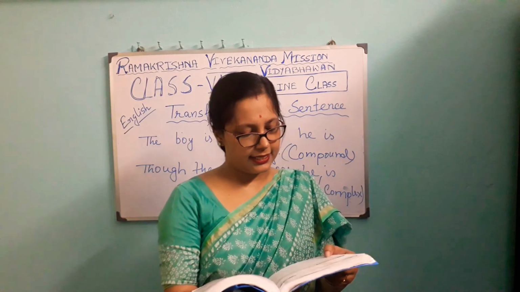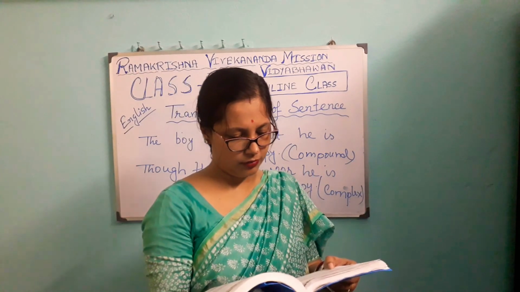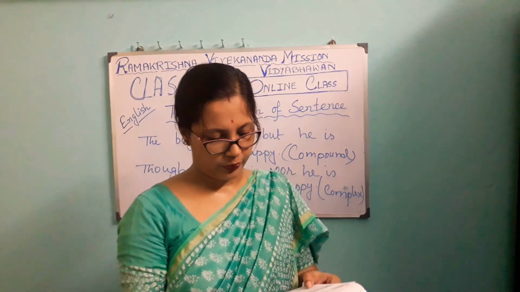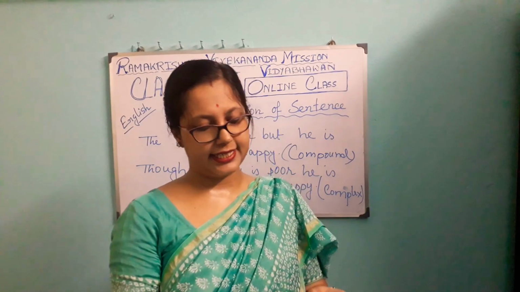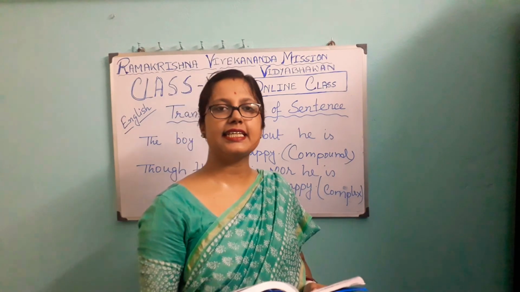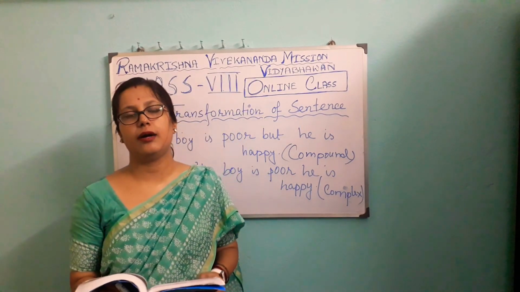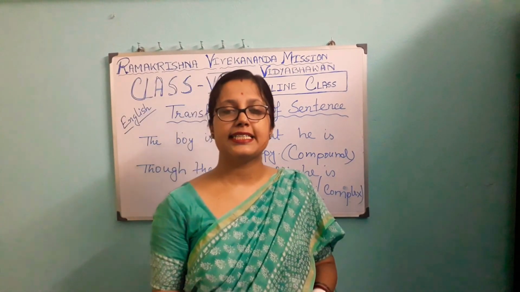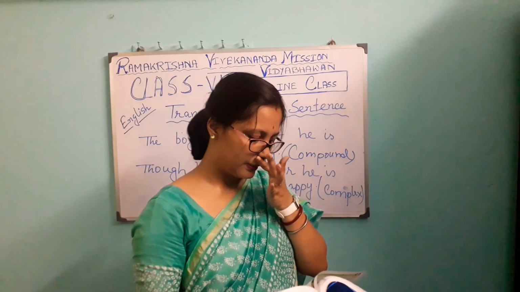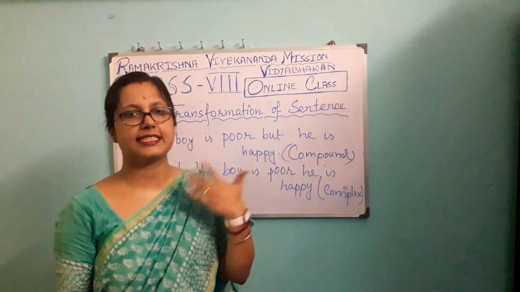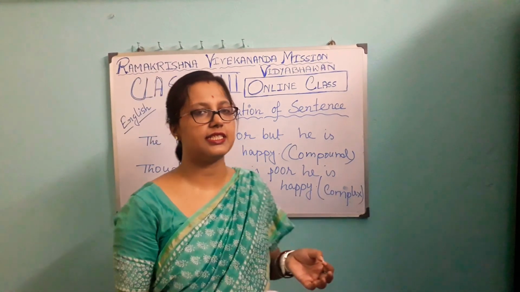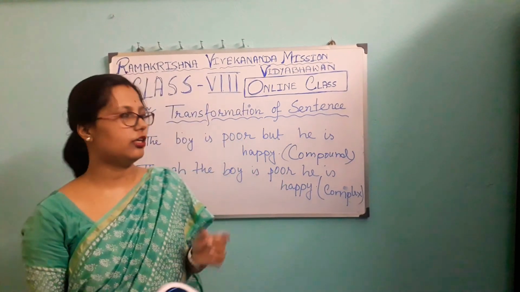Now let's have some more. Yes. Number 8. I have no horse that I can lend you. So this is a complex sentence and you have to change it into a simple sentence. So that I can lend you, I have to transform this subordinate clause into one word or phrase.